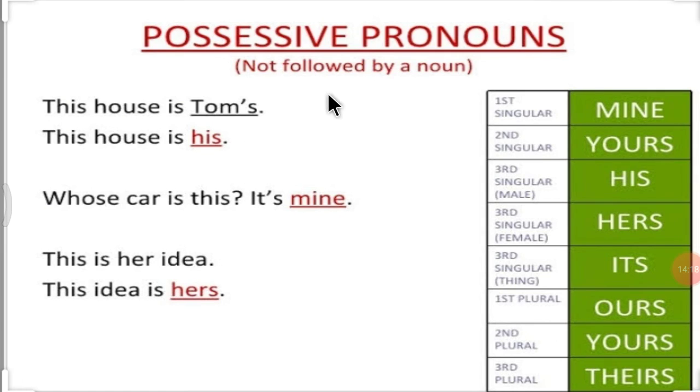Let's see possessive pronouns not followed by a noun. Here, let's see the table. First singular, mine. Second singular, yours. Third singular, male, his. Third singular, female, hers. Third singular, thing, its. Things means all non-living things or animals or birds. First plural, ours. Second plural, yours. And third plural, theirs.